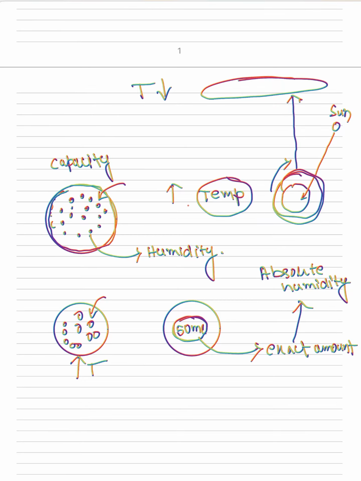If temperature increases, then capacity also increases. If temperature goes down, this is called adiabatic cooling. That means when we go upward, temperature decreases, and when temperature decreases, its capacity also decreases. That means it cannot hold the water vapor. It is the time when it will leave the water vapor, which we call rain or precipitation.